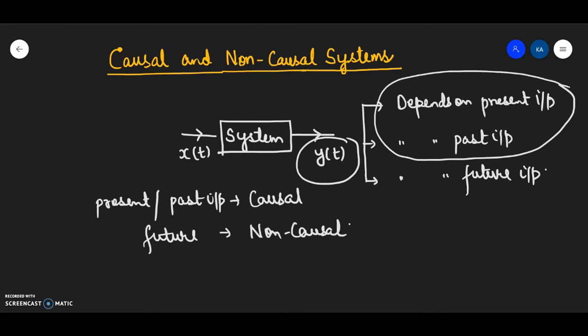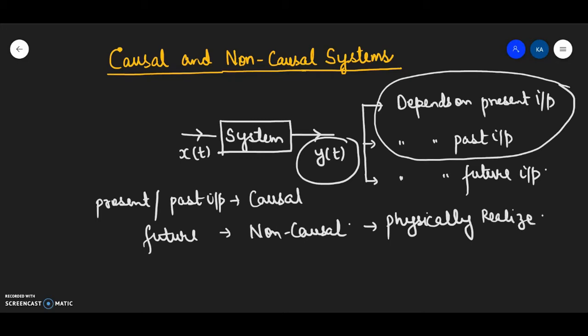Now the dependence of the output on the future inputs means that the system cannot be physically realized. This is a very important constraint. You cannot physically realize a non-causal system.